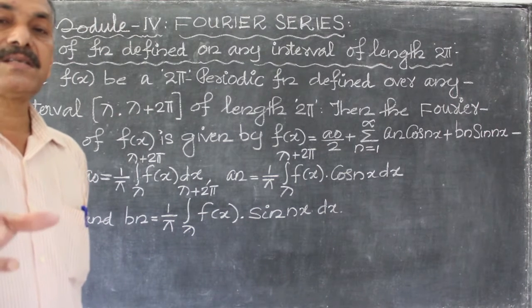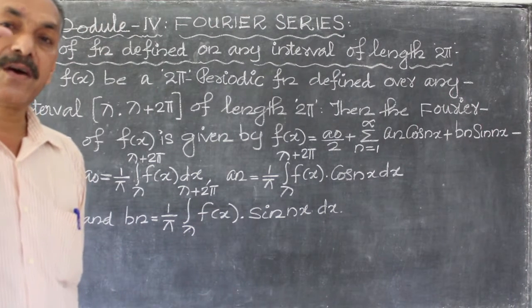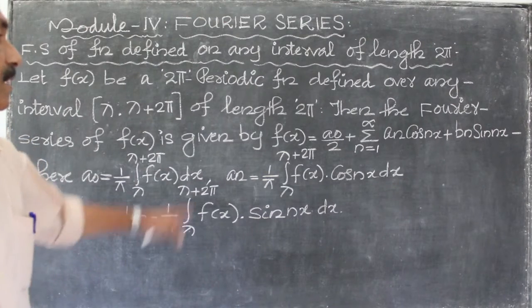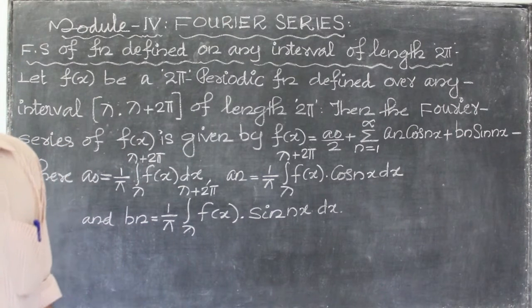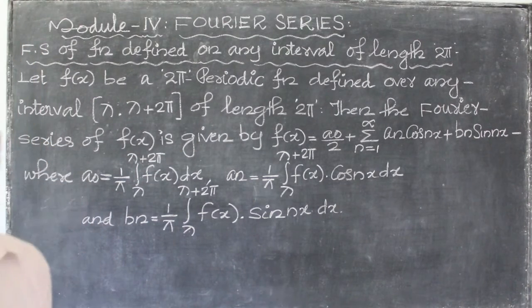If the function is a 2 pi periodic function defined over any interval of length 2 pi, then the Fourier series expansion is this one. Now, we have a section of the Fourier series. This is very important: length 2 pi. We will save it.